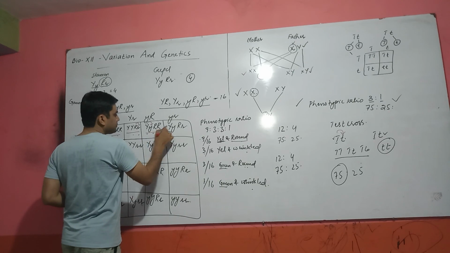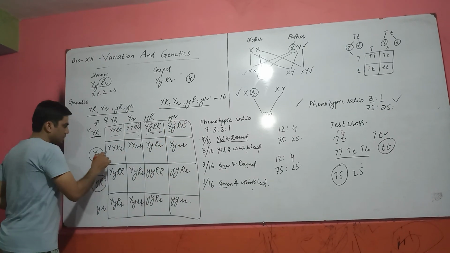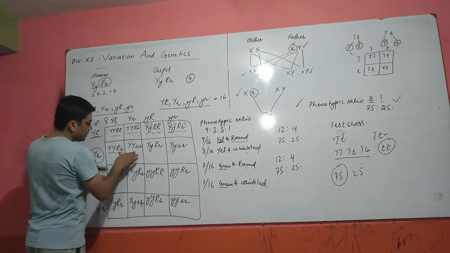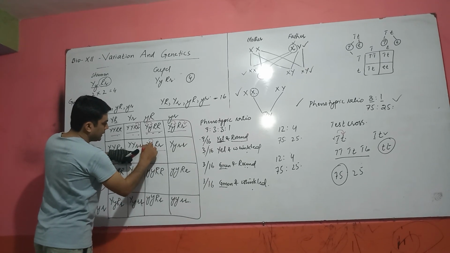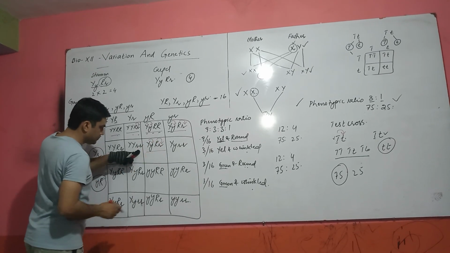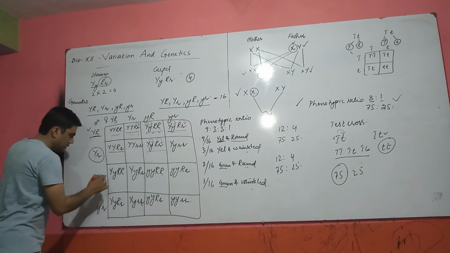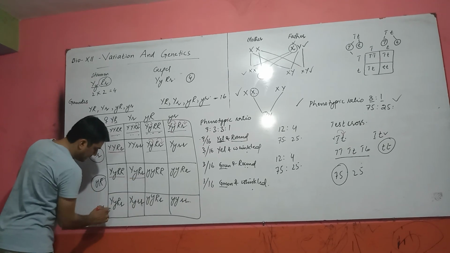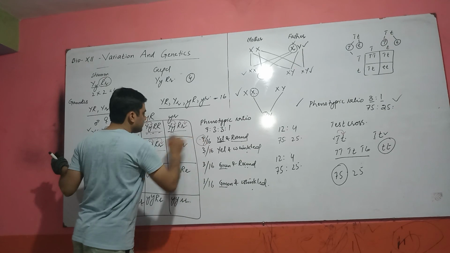Yellow and round, yellow and round, yellow and round. This is wrinkle. This is yellow and round. Y capital, R capital. 1, 2, 3, 4, 5, 6, 7, 8 and 9. 9 are yellow and round.